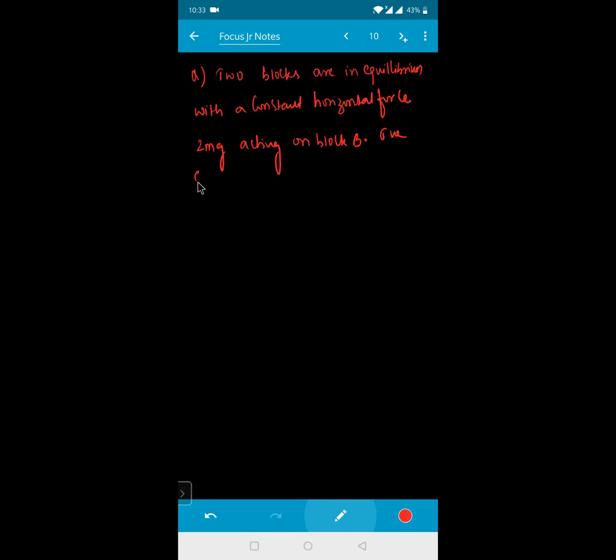The strings are light. Find the tensions in the strings and the values of alpha and beta as shown in the figure.